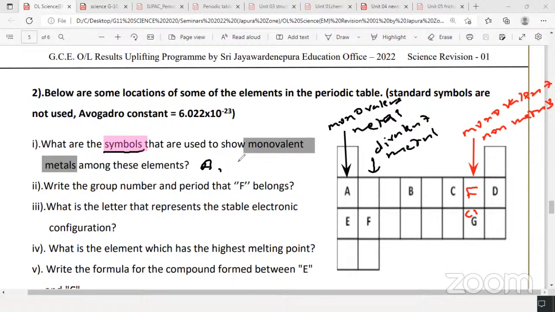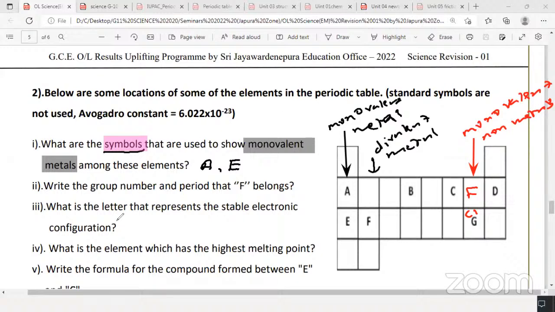If you don't know how to draw this table with the real symbols, and if you don't know how to write the electronic configuration of the first 20 elements, that is the end of your chemistry. It's like you are going to do an English diploma or degree without knowing the alphabet. So first you should know at least the first 20 elements in the correct sequence, in order of atomic number. Not only that, you should be able to build the periodic table based on those 20 symbols, based on the configuration and atomic number.